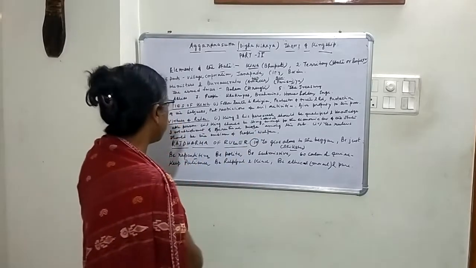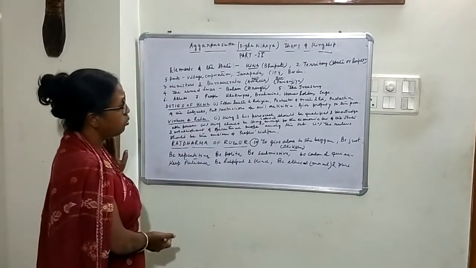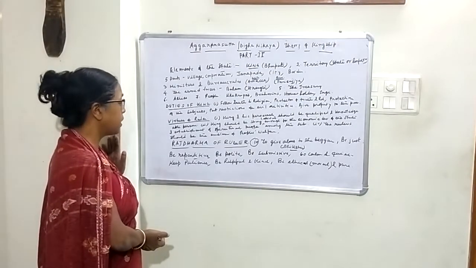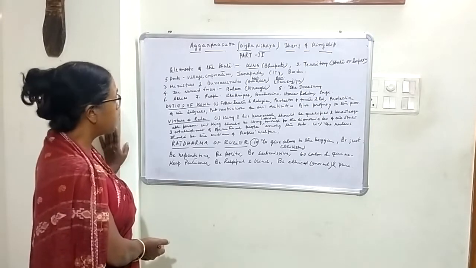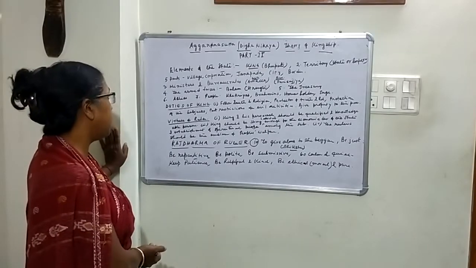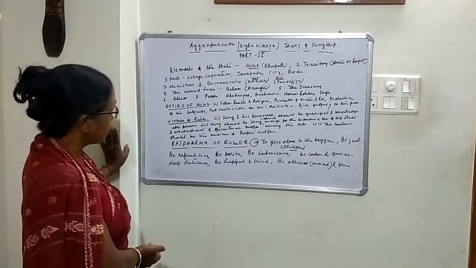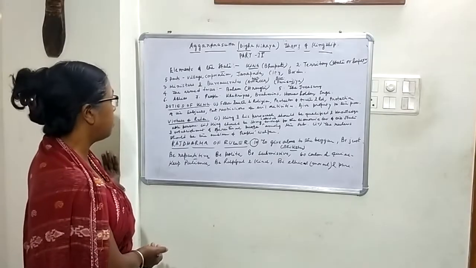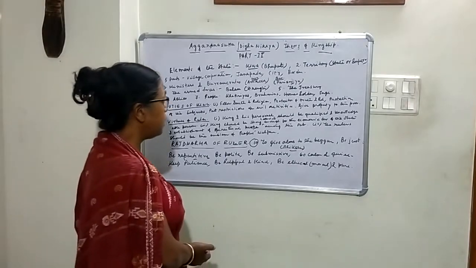Then protection of the subjects. Of course it is the most important function of the state, because the state is there for the subjects, and it is the responsibility of the king to look after the welfare of the subjects and protect them from any aggression or internal disturbances, etc. Then put restriction on evil activities.